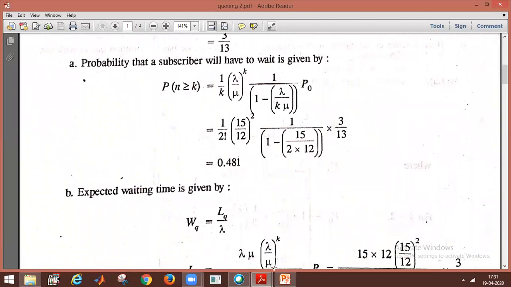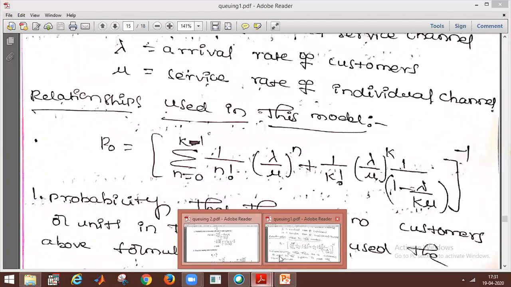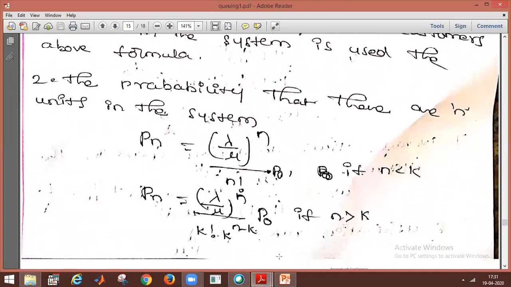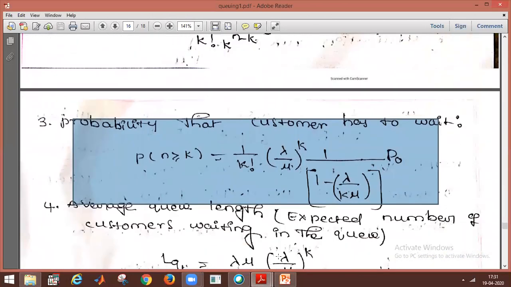the formula: the probability that the customer has to wait is given by P of n greater than or equal to k is equal to 1 by k factorial, lambda by mu whole power k, 1 by 1 minus lambda by k mu, into P naught.